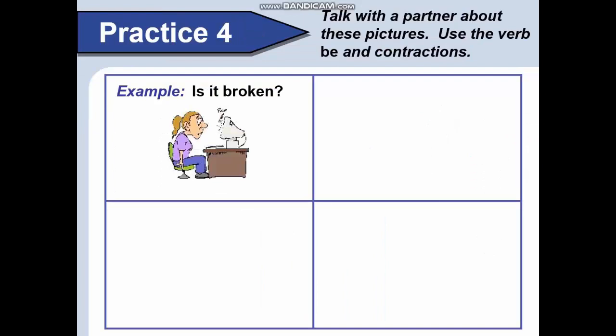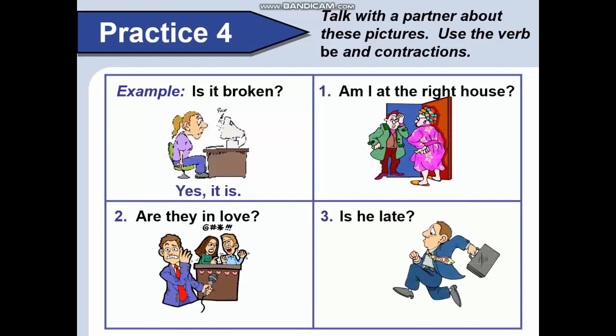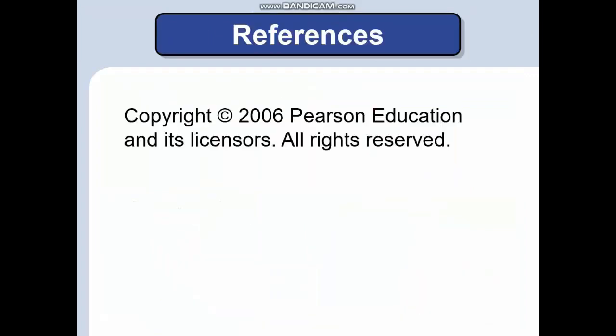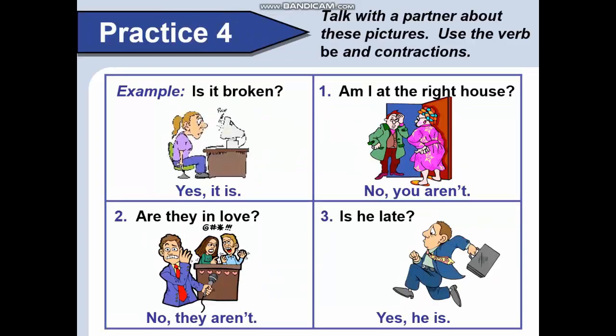And practice for you. Talk with a partner about these pictures. Use the verb be and contractions. Example, is it broken? You must say yes, it is. Am I at the right house? No, you aren't. Are they in love? They are aggressive and they aren't in love here. No, they aren't. Is he late? Yes, he is late. And your homework, you must repeat all our grammar lesson.